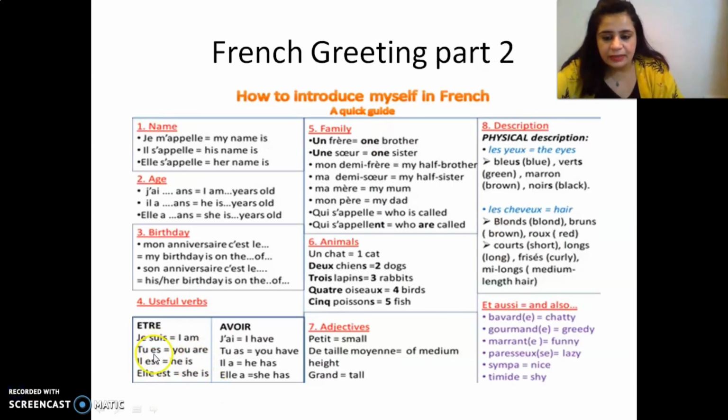So here this is être. Être means to be and avoir is to have. Être, je suis, tu es, il est, elle est. It means I am, you are, he is, she is. Avoir, j'ai, tu as, il a, elle a. I have, you have, he has, she has. So these are the verbs and we use them with everything in French in every sentence. So I'm going to be touching upon them later on.